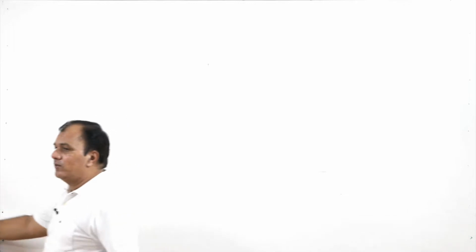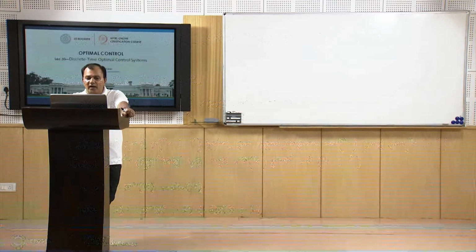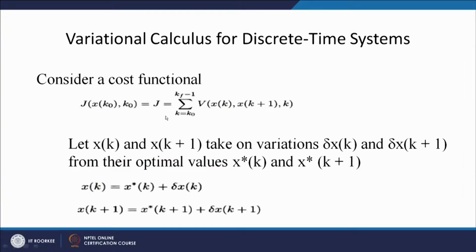and as we know what is a functional? Functional is nothing but a function of functions. So, what we are trying to do? We are considering a functional j as summation of v xk, xk plus 1 k. More general, this is v x of kt, x of k plus 1 t and kt.